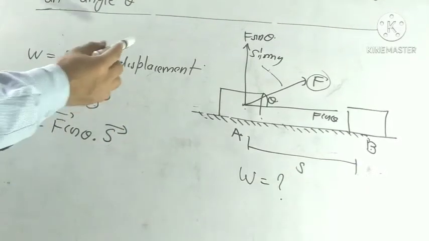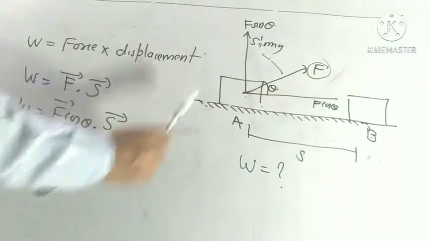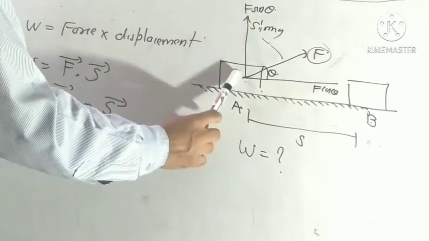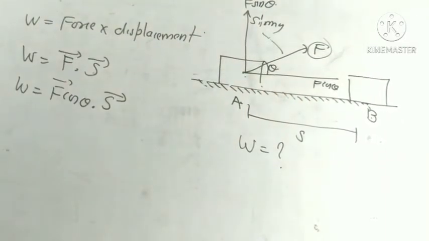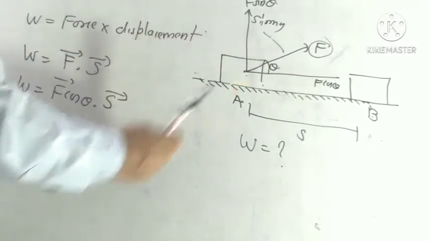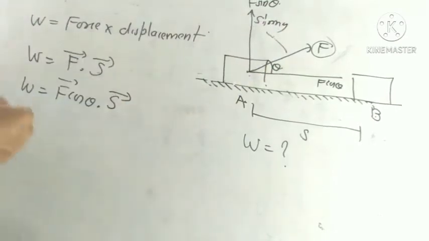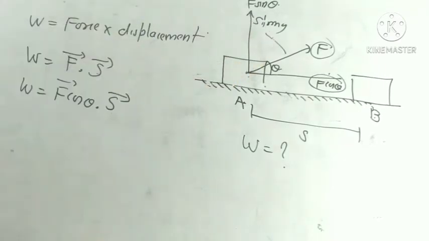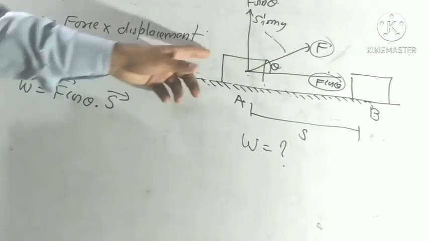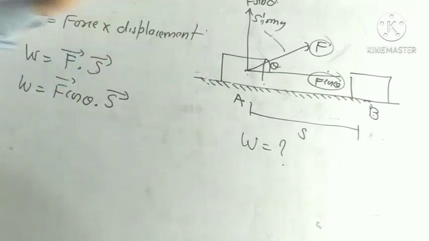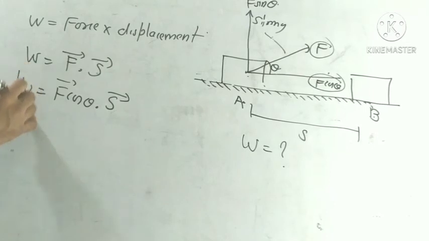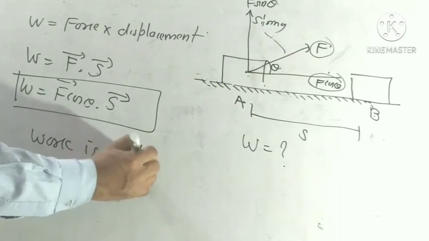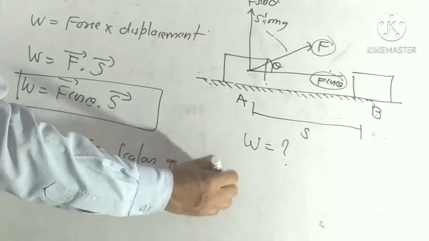The motion of the body is in horizontal direction, and there is no motion in vertical direction. The body changes its position from A to B along horizontal direction. So due to which component of force has this body worked? Only the horizontal component worked here. The body is displaced in horizontal direction and no displacement in vertical direction, therefore no work done in vertical direction, only work done in horizontal direction. So this is the formula, and work is a scalar quantity.